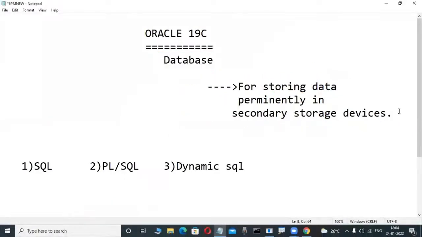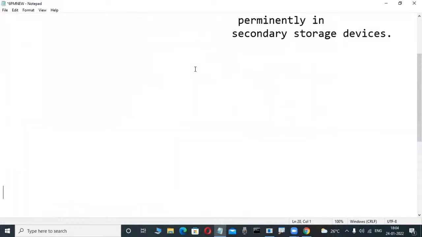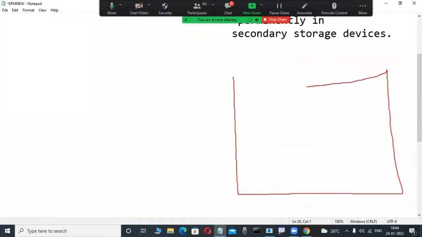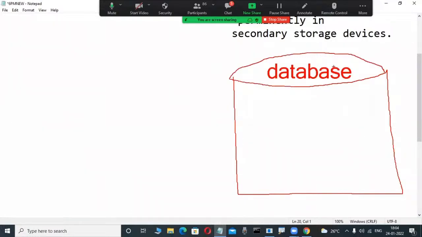But unfortunately, as I said in previous classes, observe slowly here: database means it is a place. Whenever we install Oracle, SQL Server, DB2, these types of databases in our system, automatically one place is created. That is called the database. But these types of databases, Oracle, SQL Server, DB2, Sybase, do not store a random collection of data.